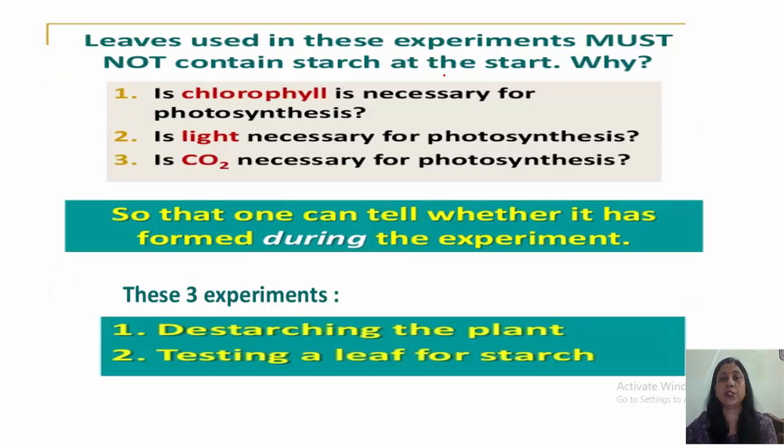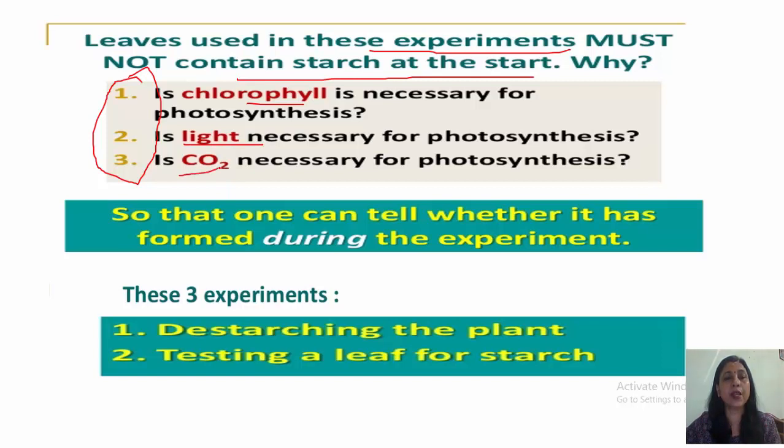Now, leaves used in these experiments. Before learning these experiments, we should know some points: the leaves used in these experiments must not contain starch at the start. Why? अगर पहले से ही स्टार्च होगा उसमें तो हमें कैसे पता चलेगा फोटोसिंथेसिस हुआ है या नहीं है. And this is a must for only these three experiments, that is to prove chlorophyll is necessary for photosynthesis, light is necessary for photosynthesis, and carbon dioxide is necessary for photosynthesis, not for the production of oxygen, the fourth one.